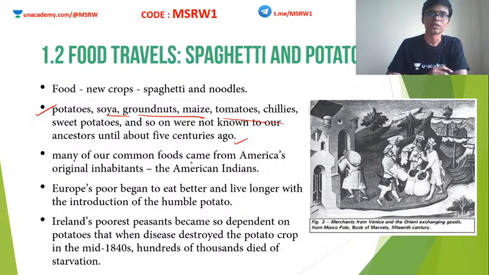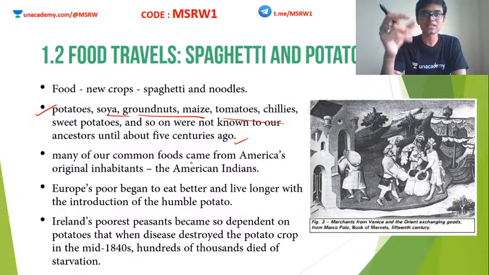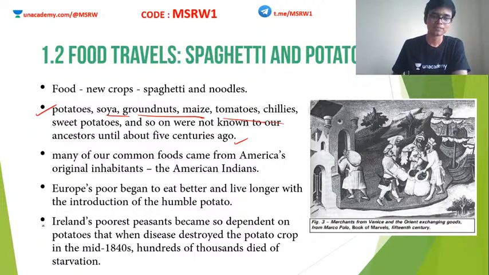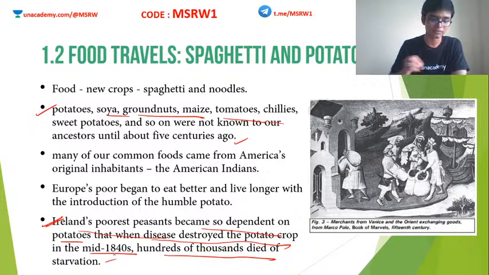Okay. Also, these food exchanges had their impacts. What does it mean? It means if a certain commodity of food is not available, it led to huge devastation in the respective place. Clear? For example, look at this. Ireland's poorest peasants became so dependent on potatoes that when disease destroyed the potato crop in the mid-1840s, hundreds of thousands of people died of starvation.